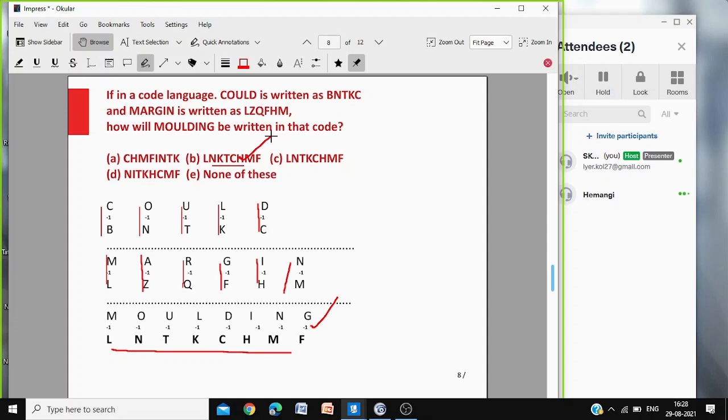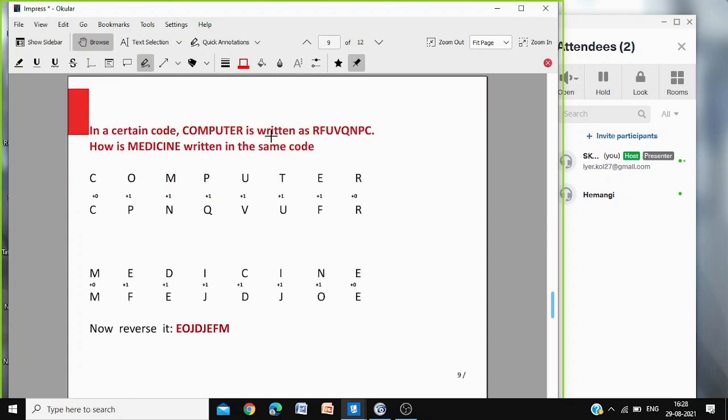Yes, sir. In a certain code, computer is written like this, then how is medicine written? And again reversing. Because CR.